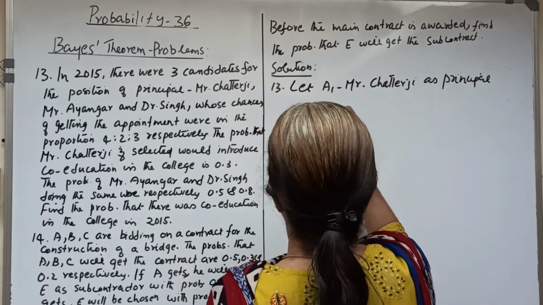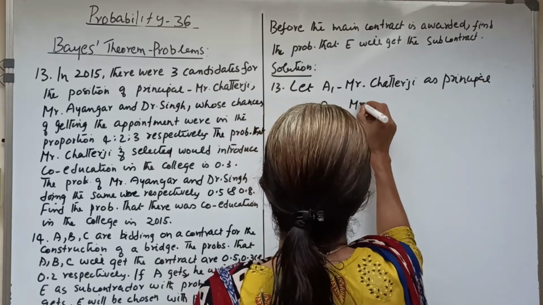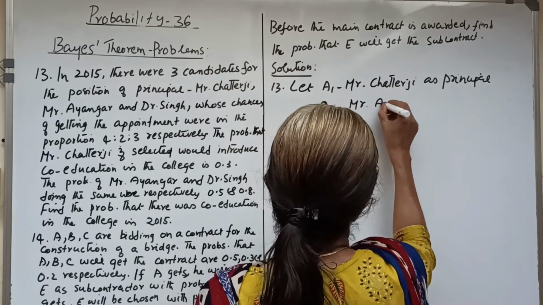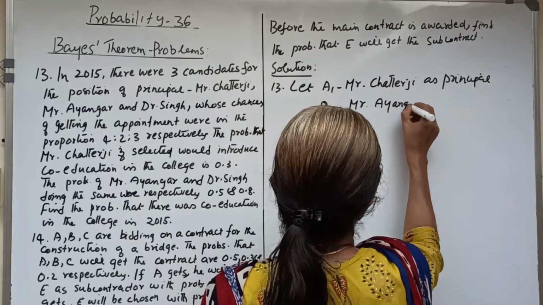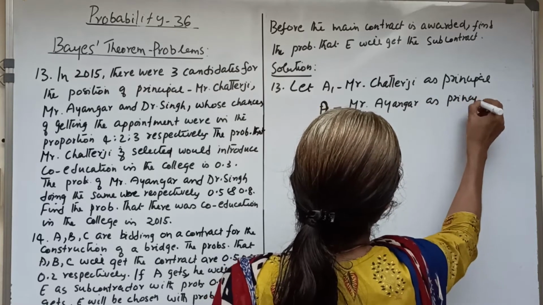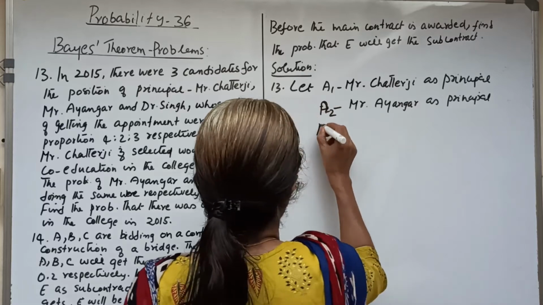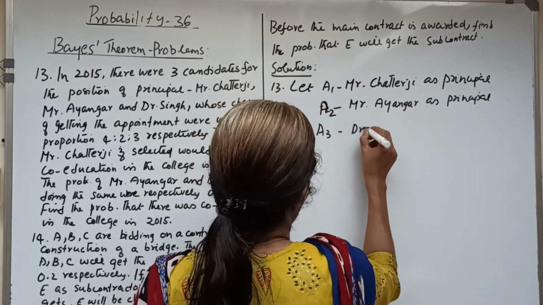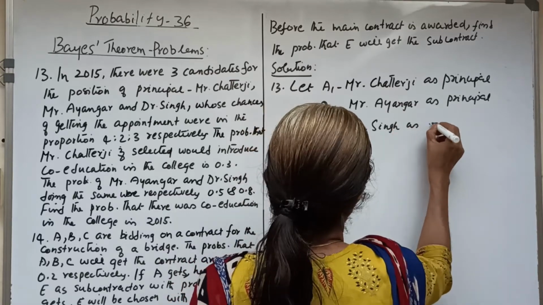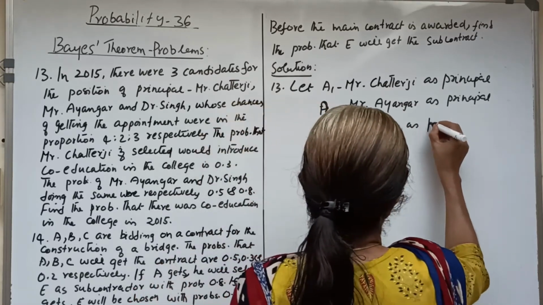A2 is Mr. Iyengar as principal. And A3 is Dr. Singh as principal.